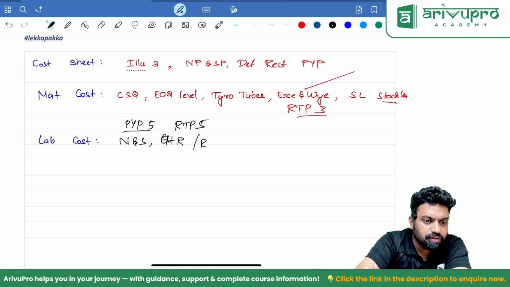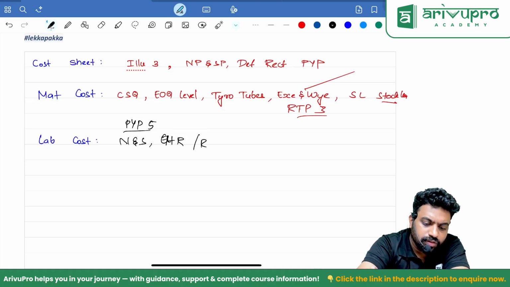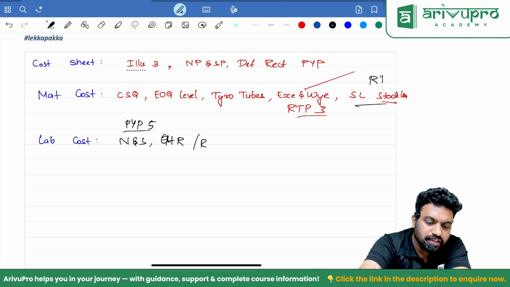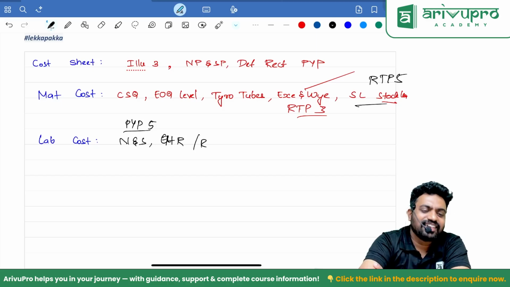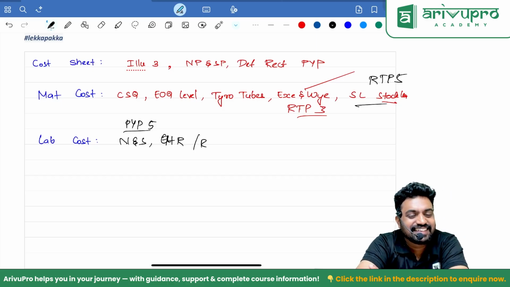RTP? Purchase order, stock level. This one stock level, RTP 5. That should be RTP May 2020. There on they have written. See no. May 2020.